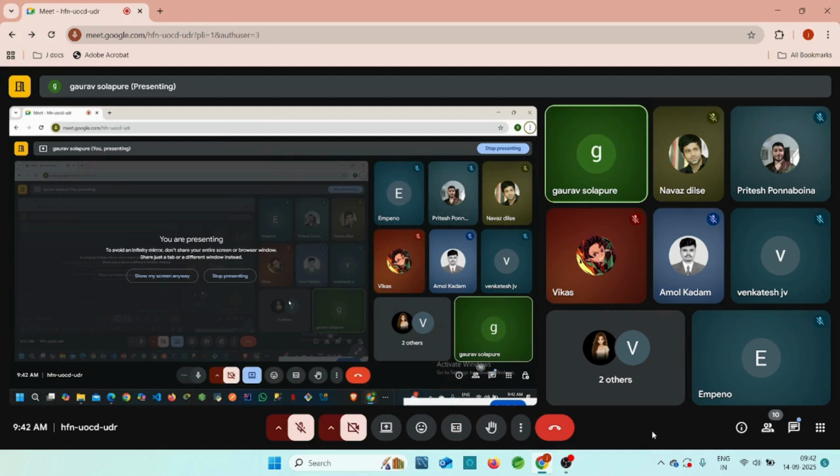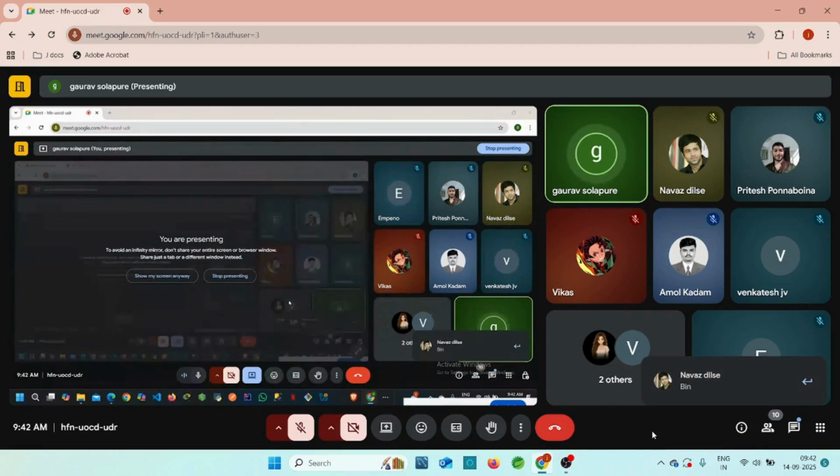Anyone can remember about the folder name? Yes, guys. Mol, Venkatesh, Vikas. Right. Bin folder is available, right?